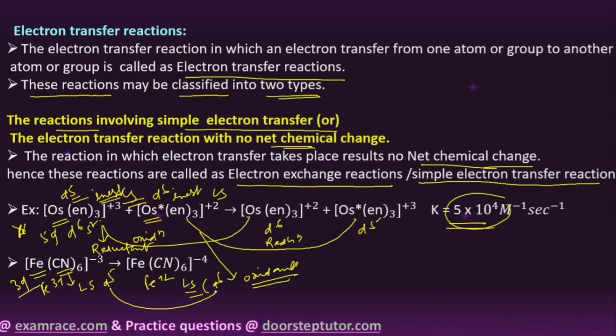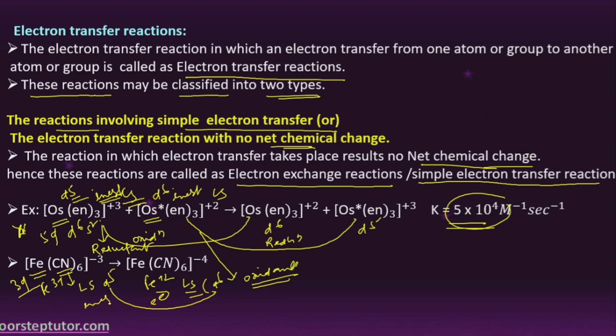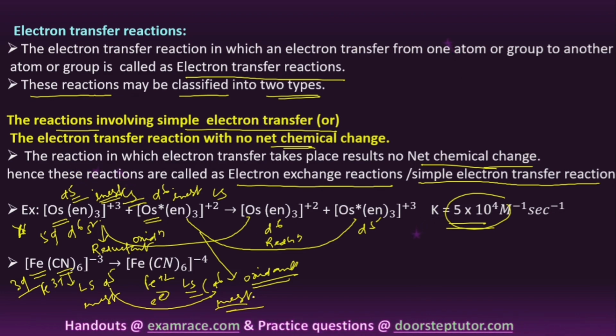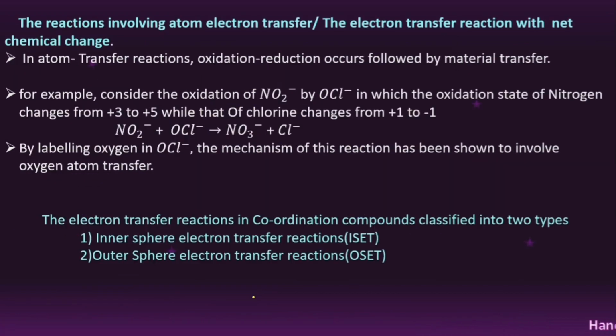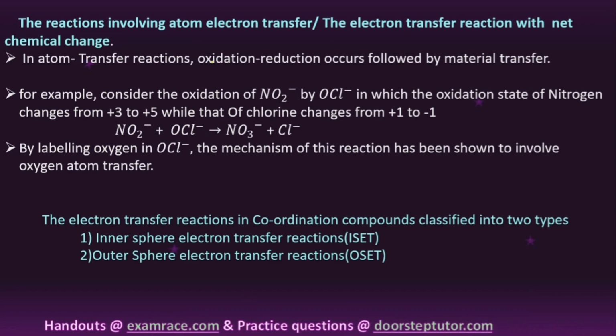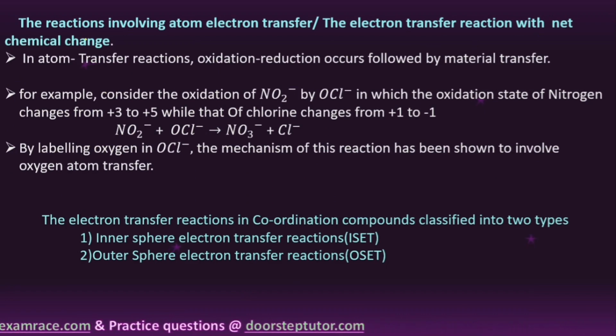Therefore the d5 to d6 electron transfer is possible, with inert to inert electron transfer. So please focus, students, whether it is inert or labile, the electron transfer takes place from inert to inert or labile to labile. Next we will move to the second type, the reaction involving atom transfer, or the electron transfer reaction with net chemical change. The first example has no net chemical change, the second example has net chemical change, right?